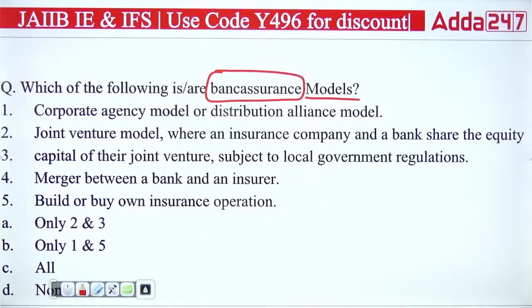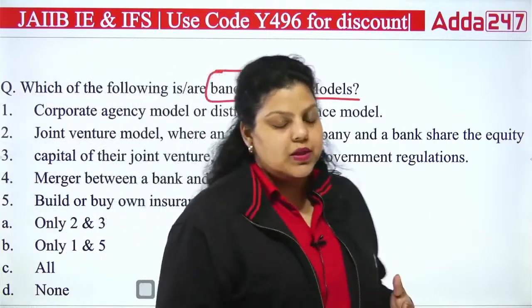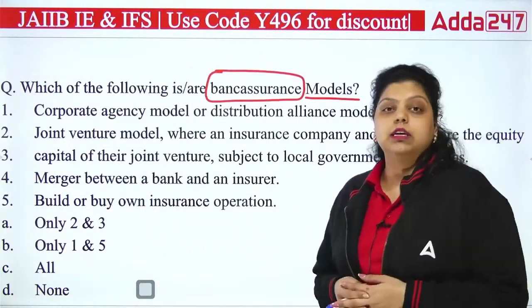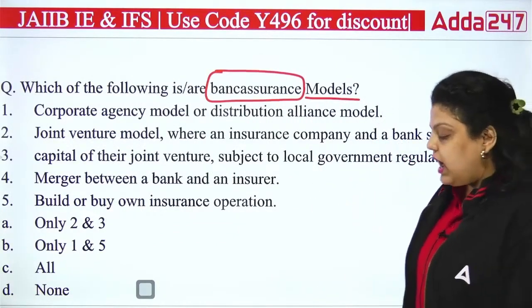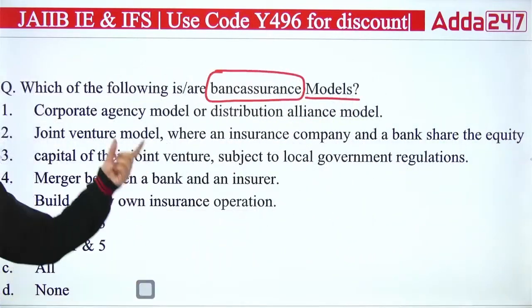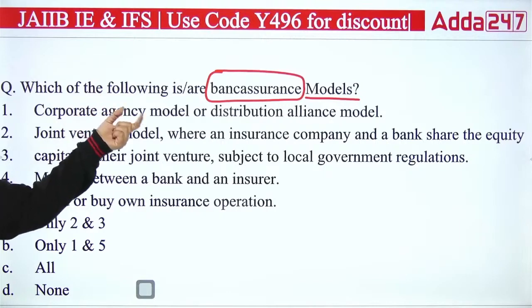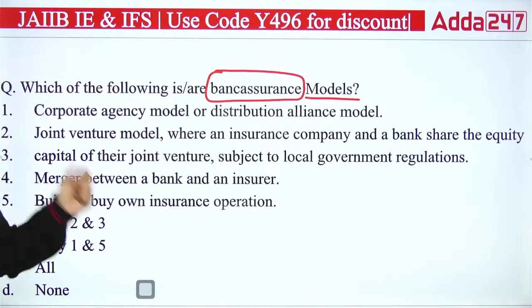Banks are allowed to provide insurance products to their customers, and this was recommended by the R.N. Malhotra committee. In the year 2000 the committee recommended that banks can start selling insurance products, and a new model was introduced. That is the bancassurance model, in which a bank and an insurance company come under a partnership, and the bank sells the insurance company's products.